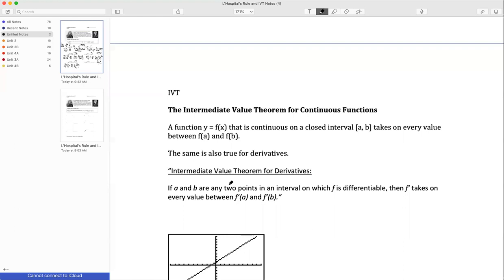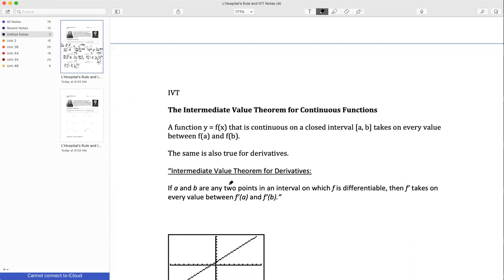So now we have IVT, and really in the past I didn't even really teach IVT because it's kind of common sense, but you might get a question over it that maybe is not that straightforward.